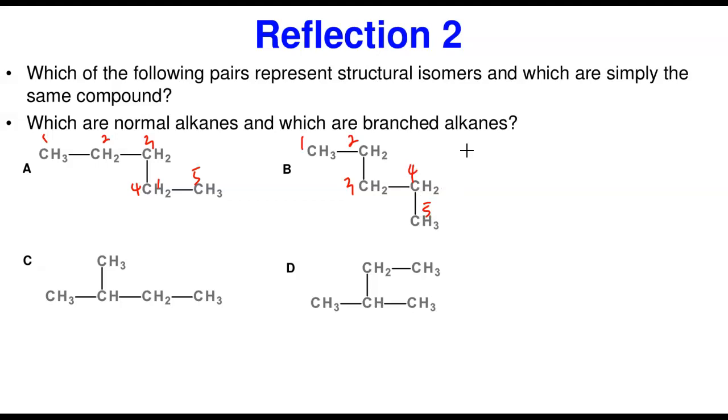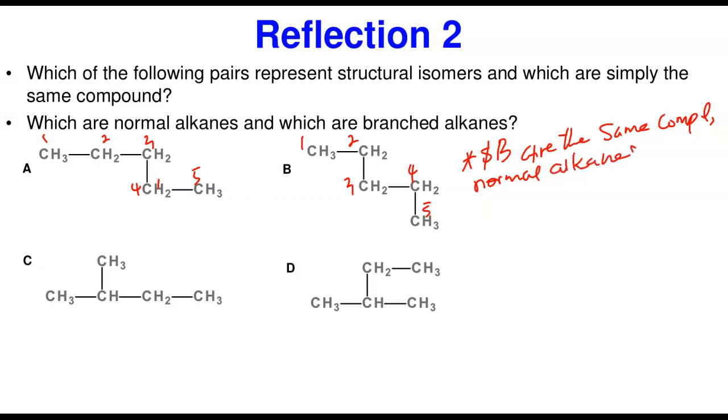What this tells us is that A and B are the same compound. They are also normal alkanes, because they don't have any branches. Remember, there's no branching. Like I said, they are the same compound and they're normal alkanes.